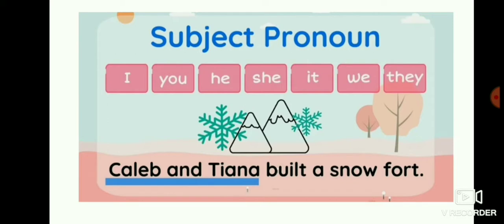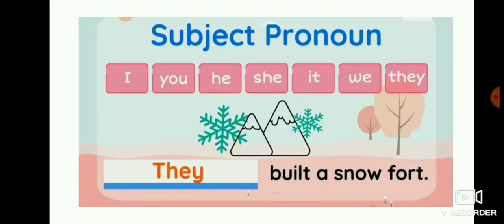If you include yourself, you have to write we. So they built a snow fort. Okay, children.